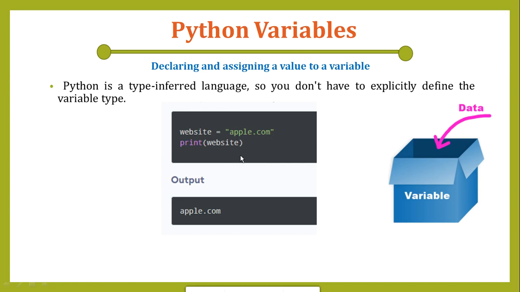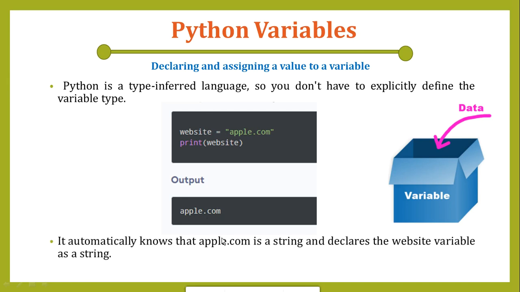If we try to print the variable website, what happens in the output? We can see that whatever string is assigned to the variable website is what we are printing. It simply prints the string apple.com. We assign the string value to the variable website, and while printing, it prints in the form of a string only. It automatically knows that apple.com is a string and declares the website variable as a string. Therefore the type of the website variable automatically becomes string as we are assigning a string value. Explicitly, there is no need to define that website can accept string values only.